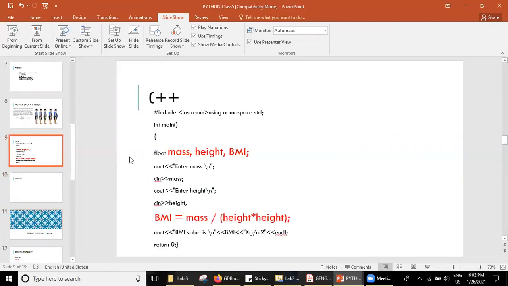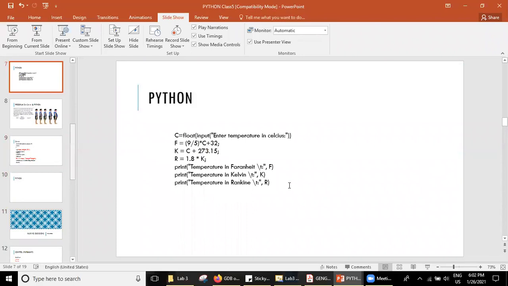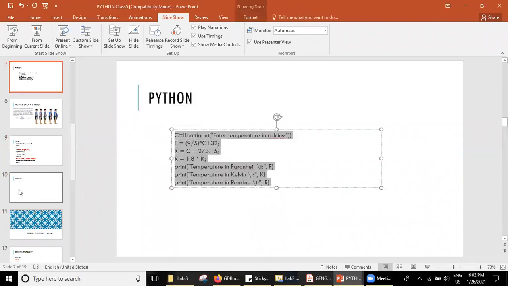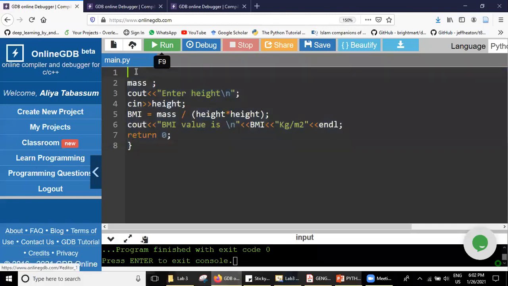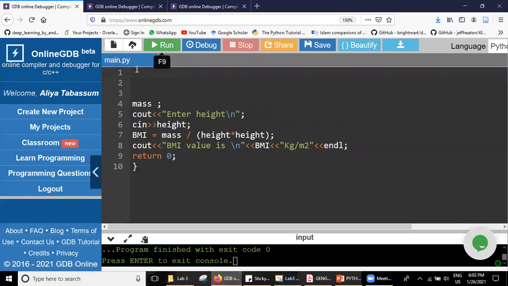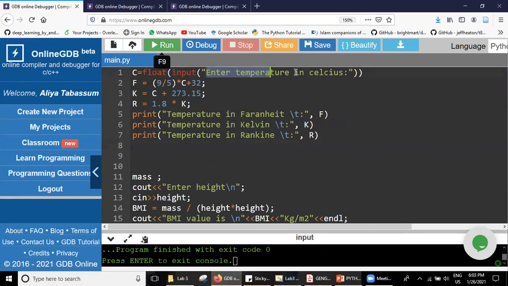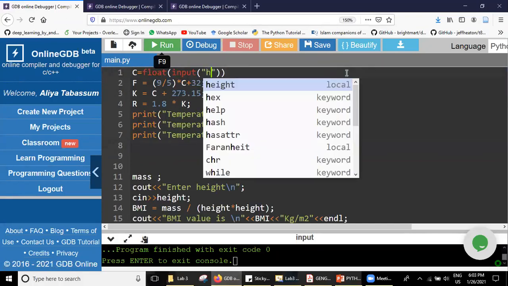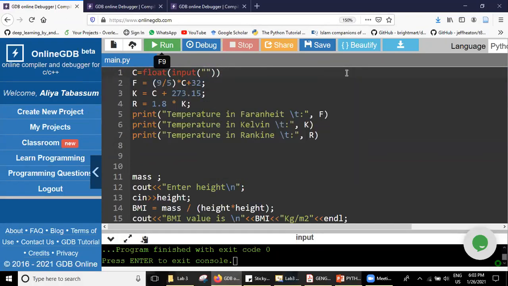And in Python, if I want to show this using the same program, I just copy this program and we try to execute it. First, we'll take mass, and I will name it mass.